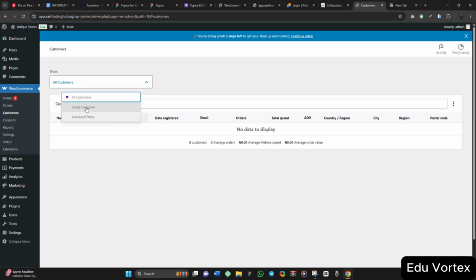So you can even filter. If you want to show a single customer, you type the name of the customer. Maybe you want to search for a particular customer.